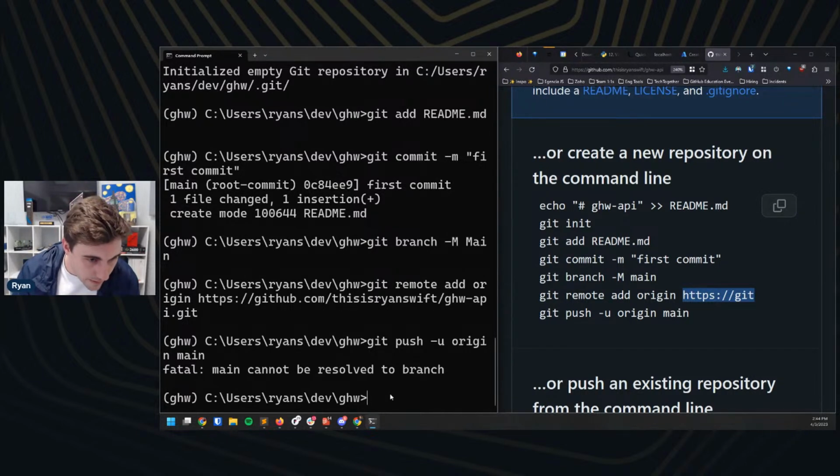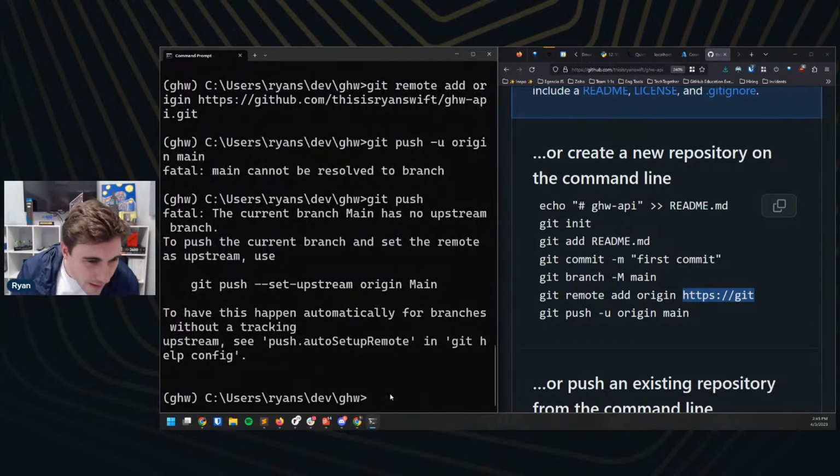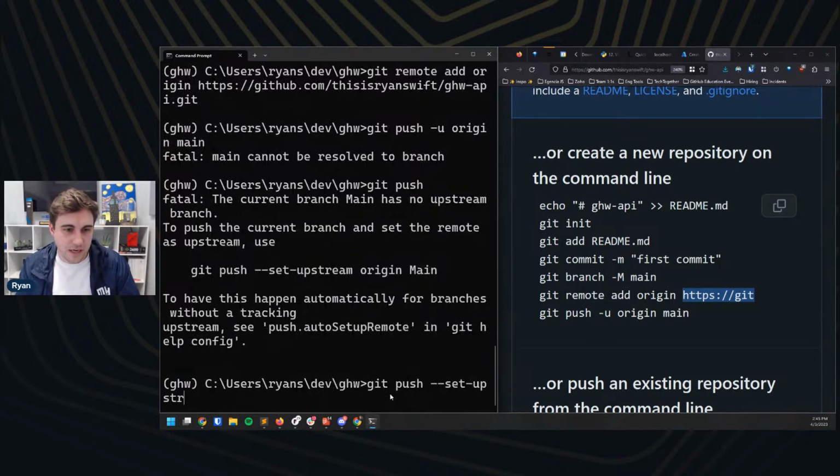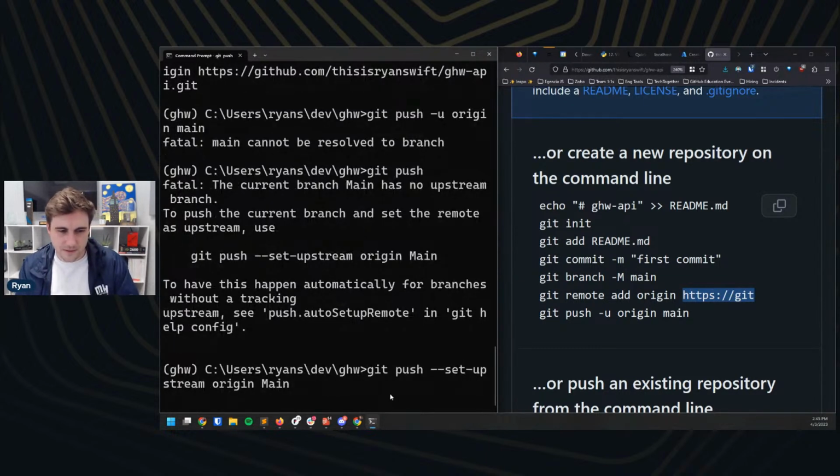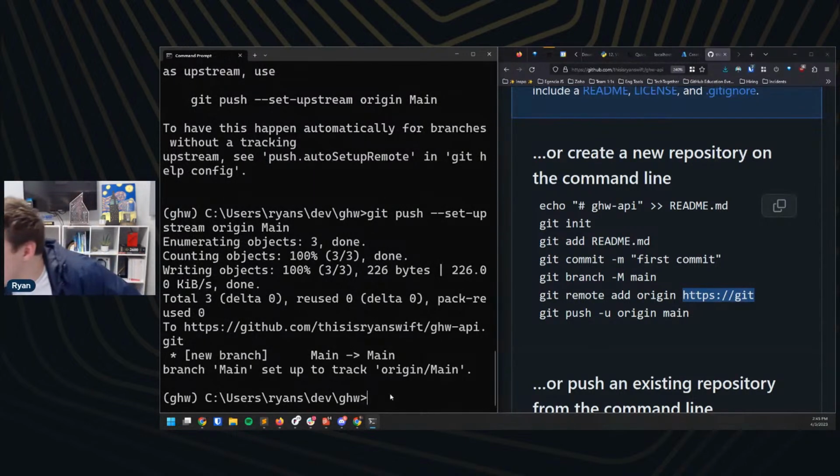What did I mess up here? Main cannot be resolved to branch. Uh-oh, we've got a problem here, team. Can we just do a git push? Has no upstream branch. Okay, so let's use the command that it's telling us to use here. Set upstream origin main. Oh, is it because I used a capital M? I must have used a capital M somewhere. I think that's what happened.